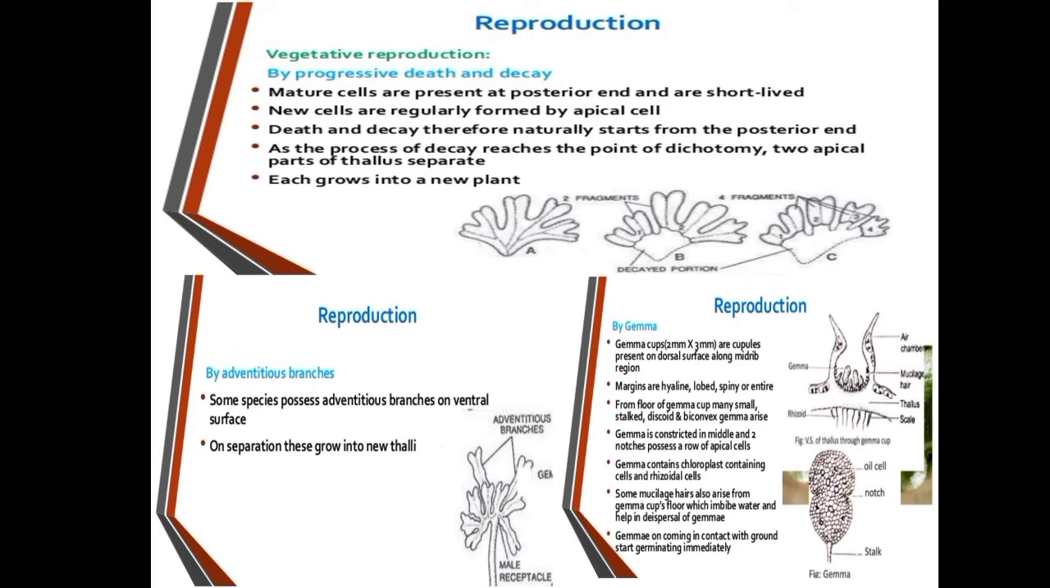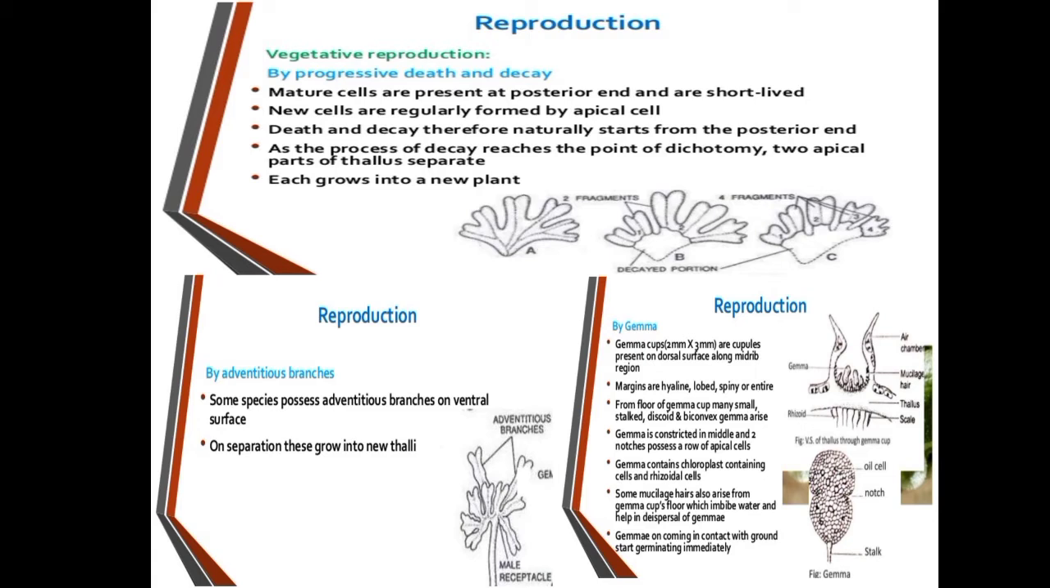What does it mean? The parent thallus dies and decays, and it falls on the ground. From there the new plant body can be produced. So the death and decay of the older region, and the regeneration of the apical region, is known as fragmentation. And it also occurs by adventitious branches. Adventitious branches means that in this method the branches develop on the ventral surface of the thallus. Now the branches grow into the new body due to favorable conditions.